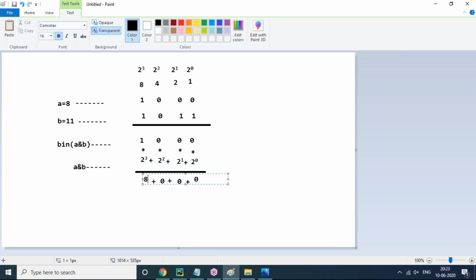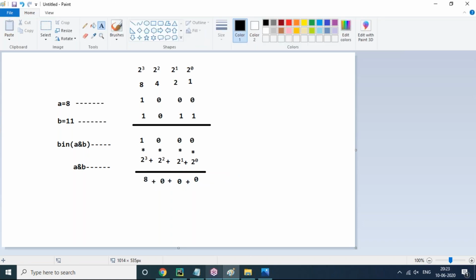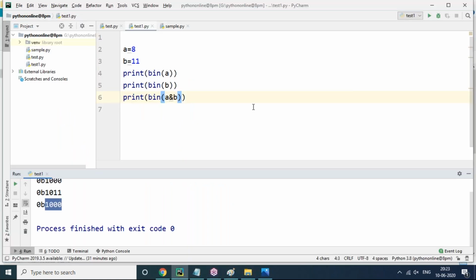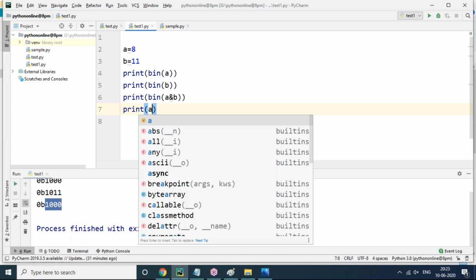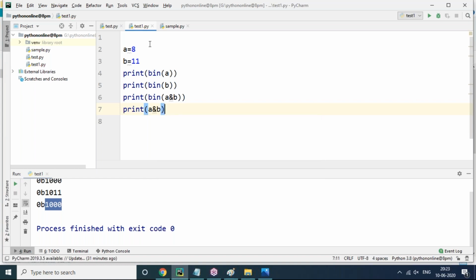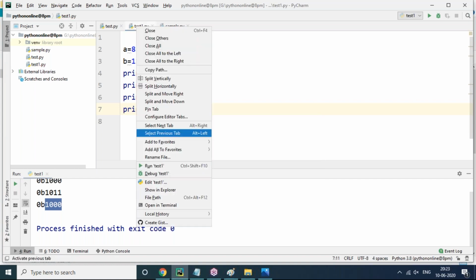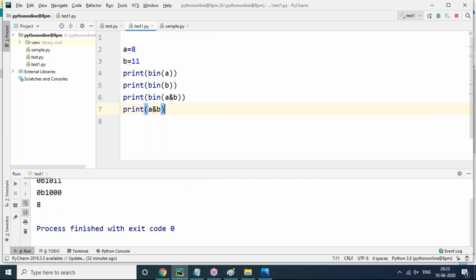So the A and B value is only 8. You can cross verify in the application: I do print A and B, and you have to calculate everything the same way. So A and B is only 8.